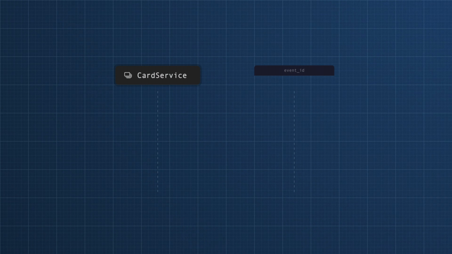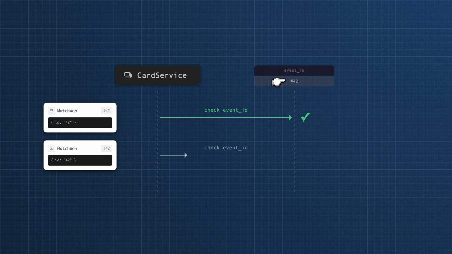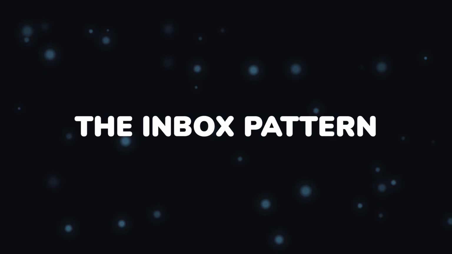We may not always want to act on each event, so instead we will deduplicate them. Every event carries a unique ID. Consumers can track which IDs they've already handled and skip anything they've seen before. That's the inbox pattern. It's the same idea, but on the receiving end.